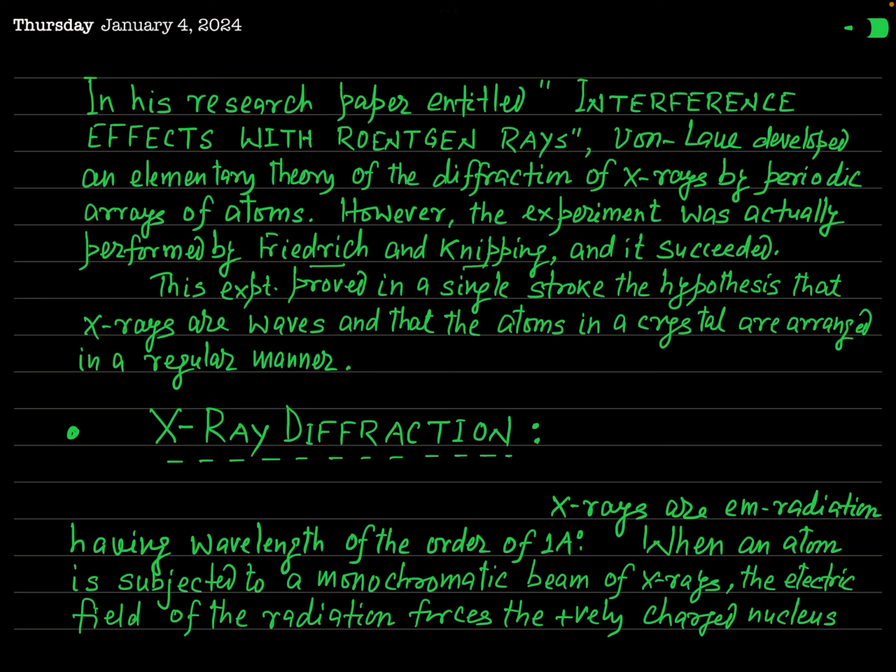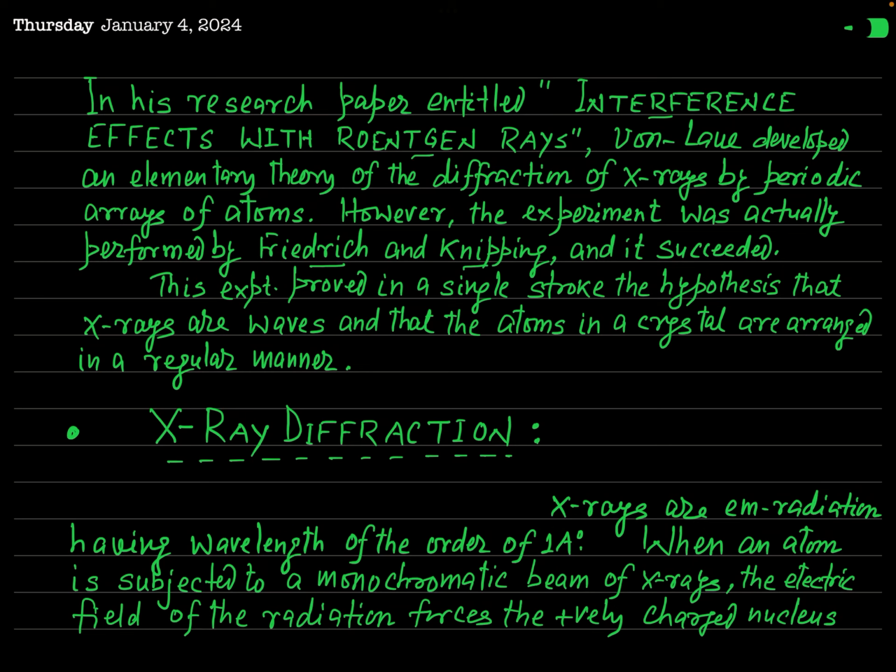Actually, in the original experiment of Friedrich and Knipping, a crystal of zinc blende, ZnS, was used, and the diffraction pattern obtained on a photographic film consisted of a series of dark spots arranged in a definite order. Such a pattern is called Laue pattern, and it reflects the symmetry of the crystal.